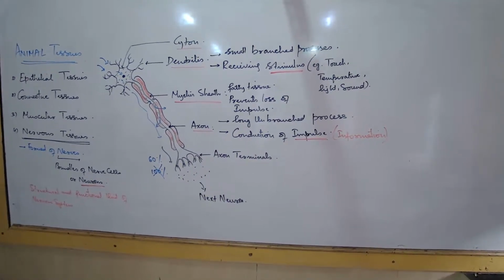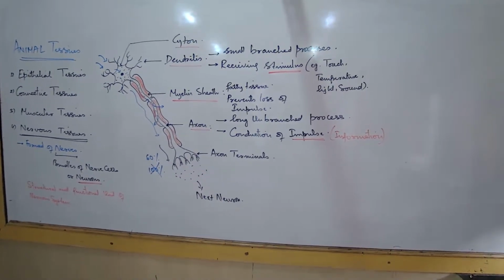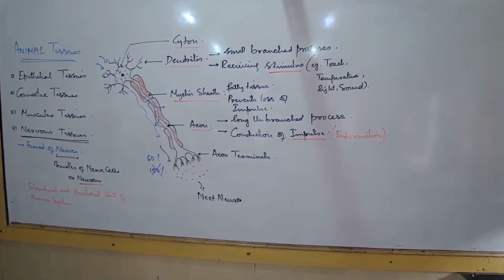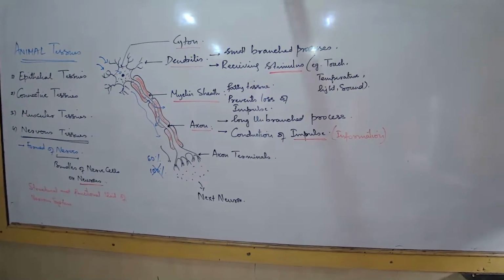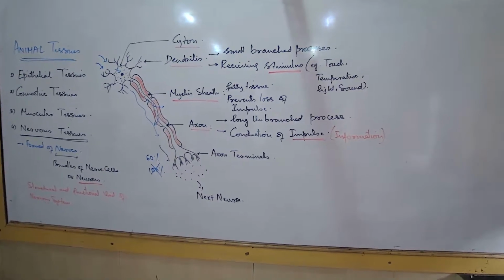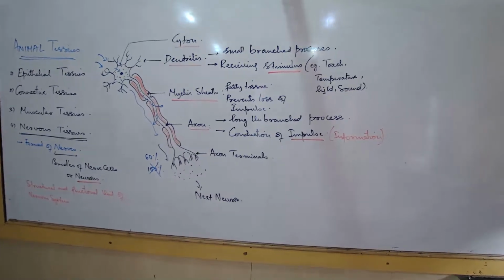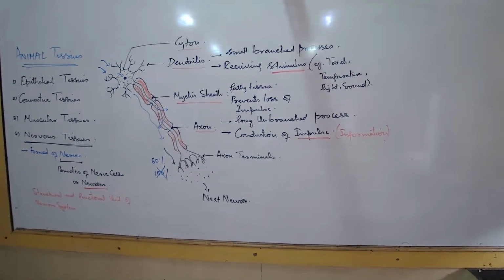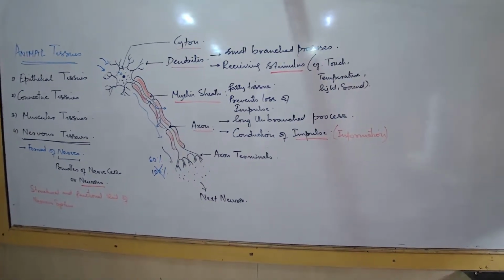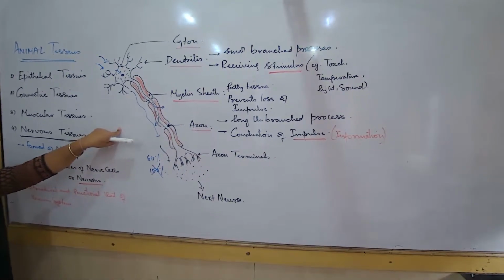If you don't put this plastic casing and those rubber tubes are also not there, will this run? Yes, it will run. But the moment you put it on, there will be so much charge loss, so the tube and the bulb will glow with low intensity. The light will not be that bright. Today we have the copper wires, then the rubber casing, then the plastic casing, so the charges are not lost at all. You put it on and the glow is so big, the intensity is so high. So these are the parts and structures of the neurons that you have to remember.